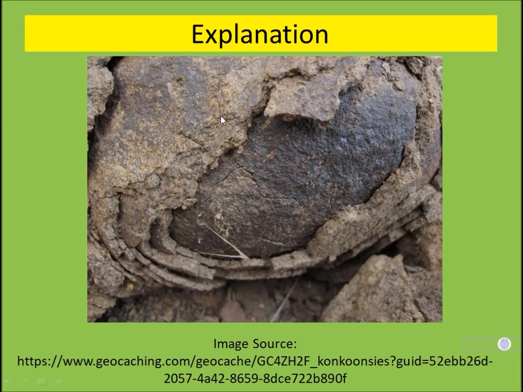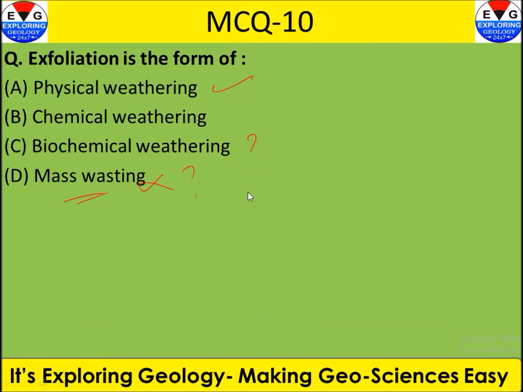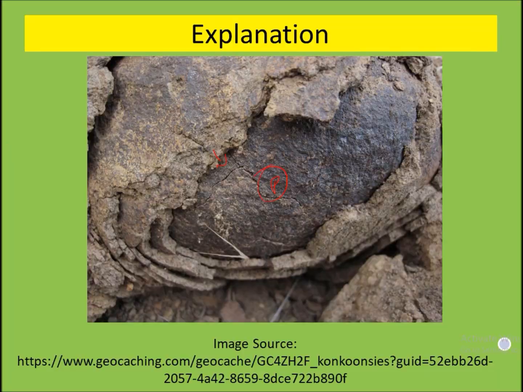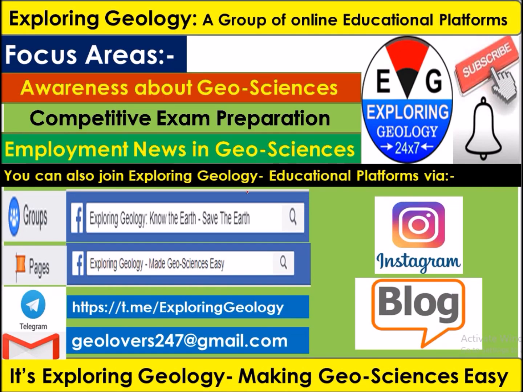Let's see the diagram. This kind of weathering is known as the exfoliation. When this thin layer is removed, or many such layers are generated on any surface or any earth material, so this is known as the exfoliation. So this is physical weathering. Okay, so the answer here is the option A. So these are the questions of today's discussion.